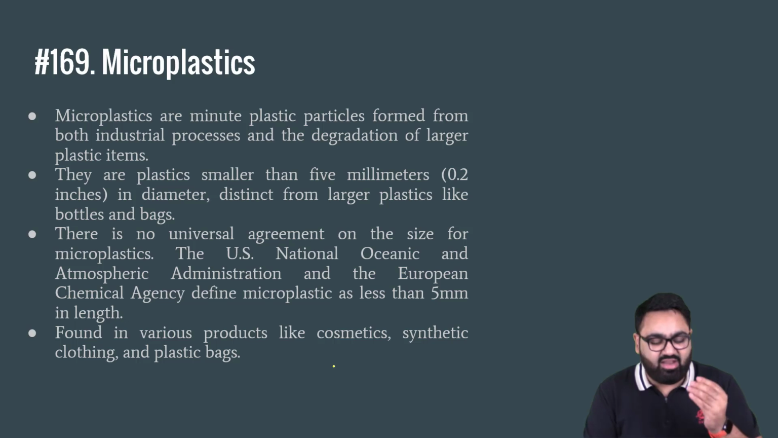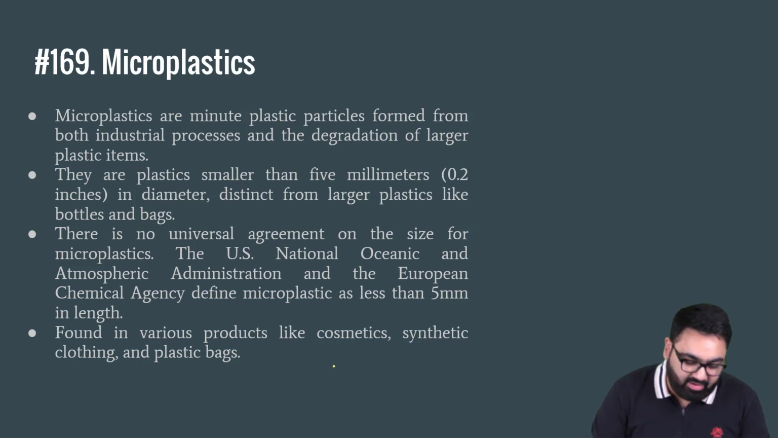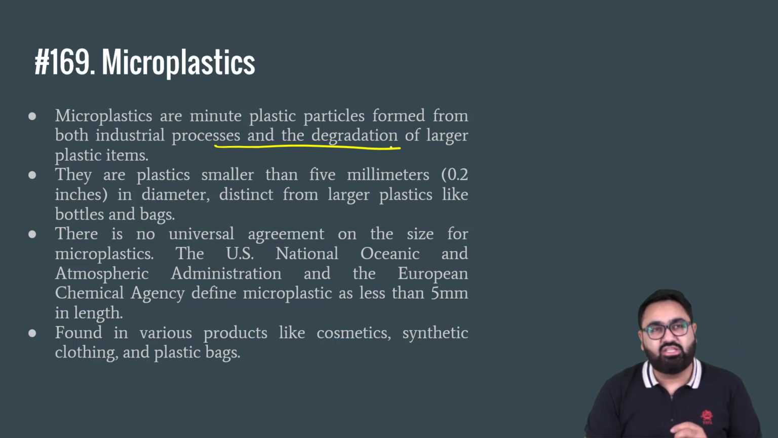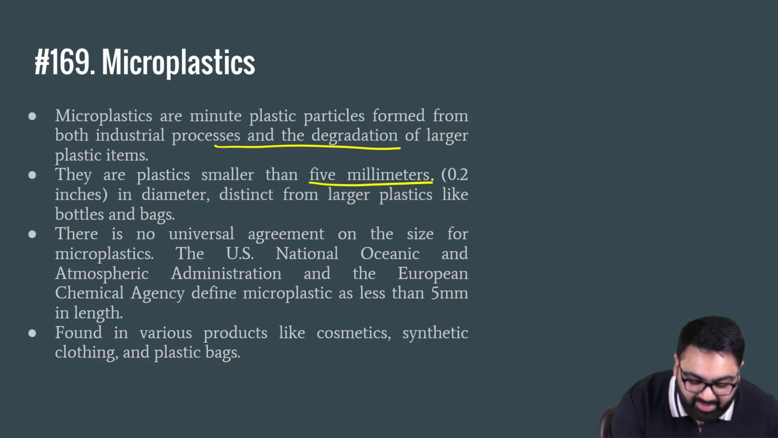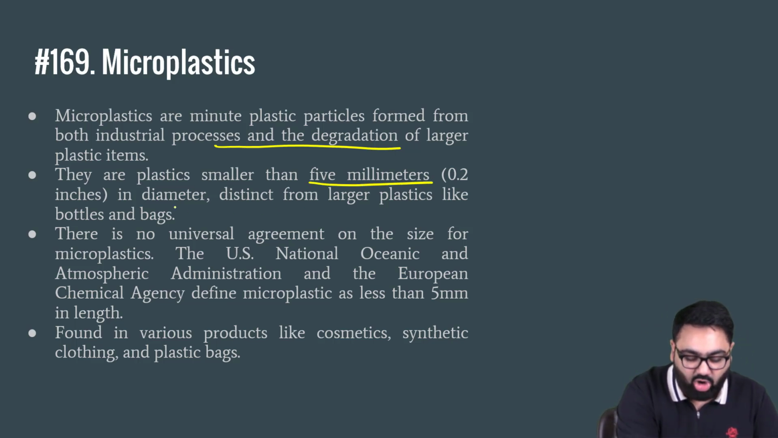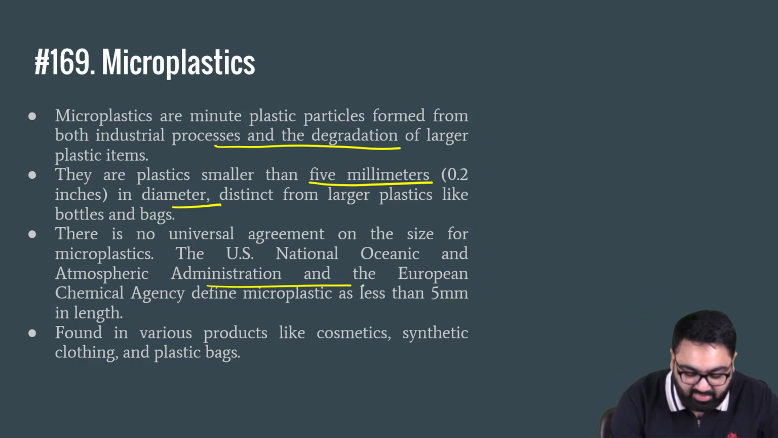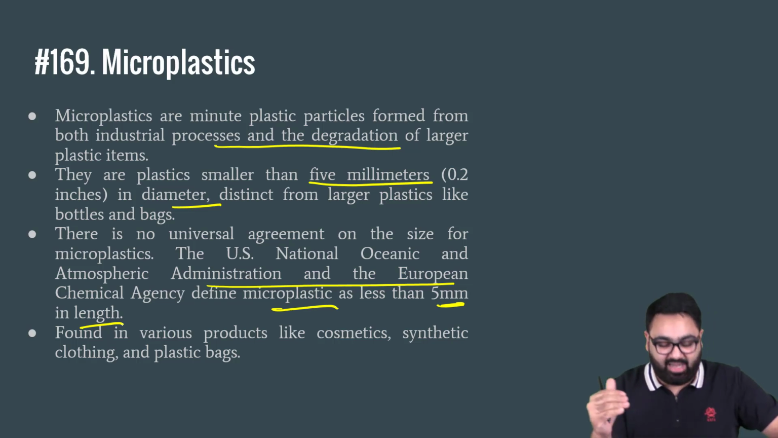As the name says, these are very minute plastic particles that are formed from industrial processes and degradation of the larger plastics. Now, there is no one global definition of microplastic, but usual definition is plastic piece lesser than 5 millimeter in diameter. That will be called as a microplastic. There is no universal agreement that this will be definition, but usual definition is this. The US National Oceanic and Atmospheric Administration defined microplastic as less than 5 mm in length. So again, usually 5 mm is the criteria.